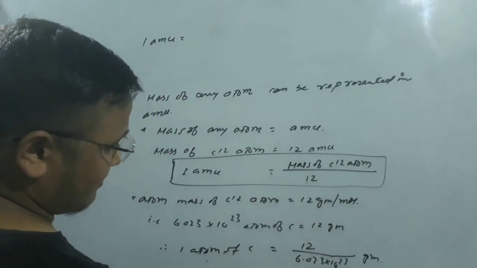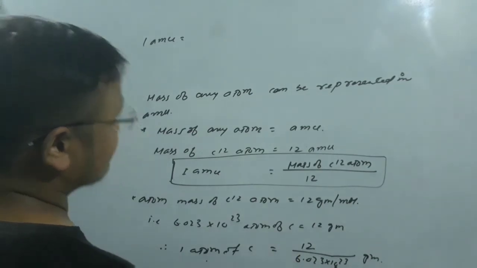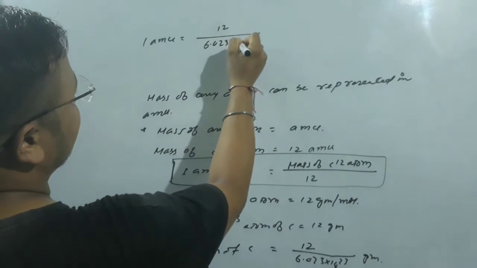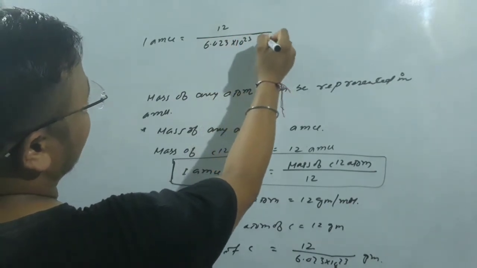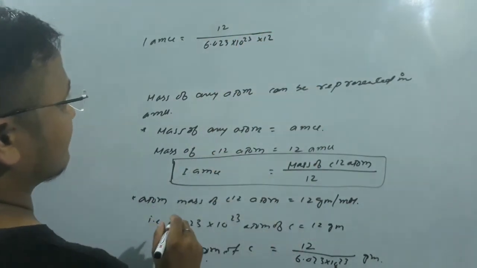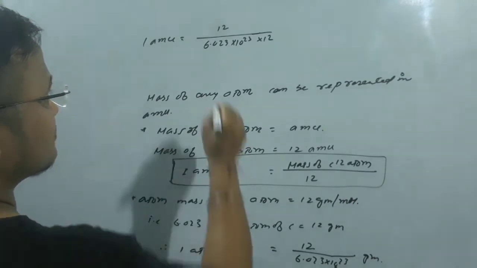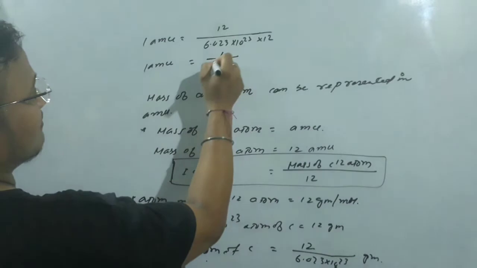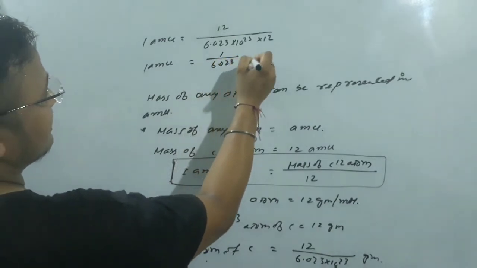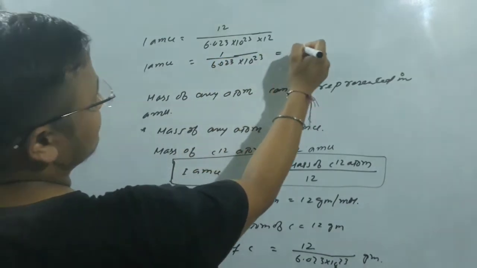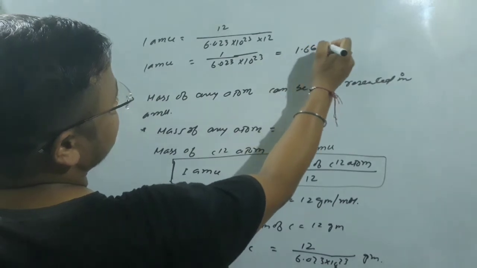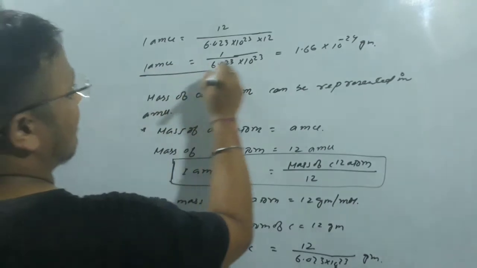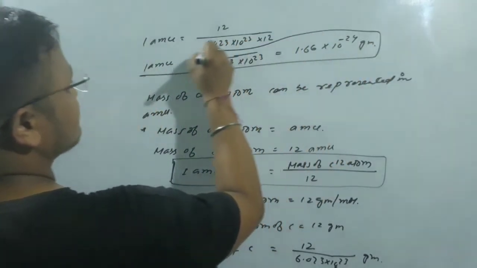So mass of 1 carbon-12 atom is 12 divided by 6.023 into 10 to the power 23, into divided by 12, means 12 cancels, right? So this will be the value of 1 AMU, which is equal to 1 by 6.023 into 10 to the power 23, which is equal to 1.66 into 10 to the power minus 24 gram. That is the value of 1 AMU in gram.